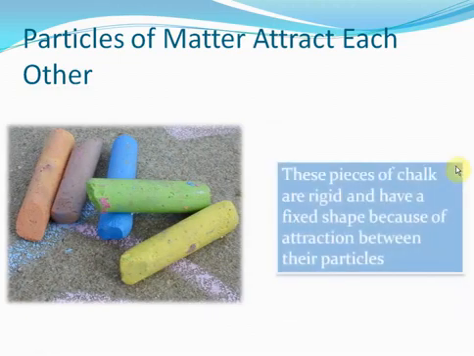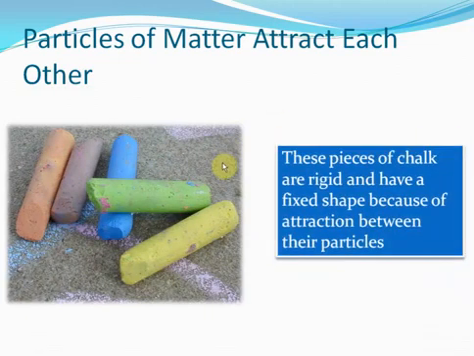All of these chalk particles are rigid. They have a fixed shape, isn't it? A chalk looks like a chalk, and that's that. The chalk particles do not disperse into space and spread everywhere on this earth. They are there in the form of a fixed and rigid chalk. This happens only because of the force of attraction between the chalk particles, and this tells us that the particles of chalk, or in general the particles of matter, attract each other.